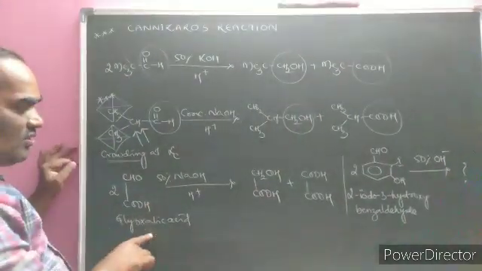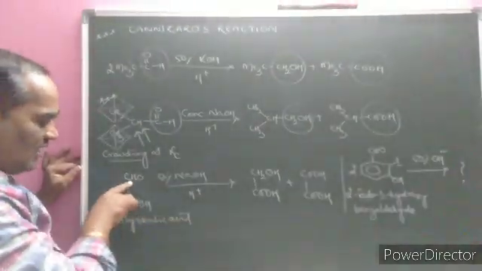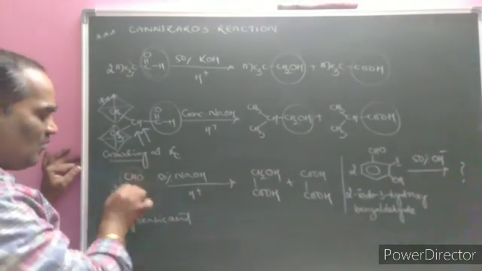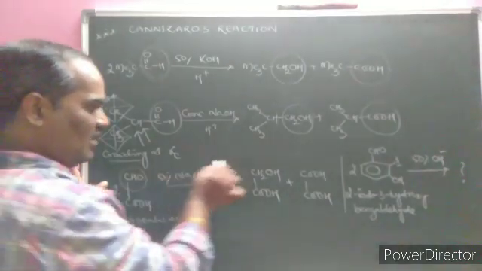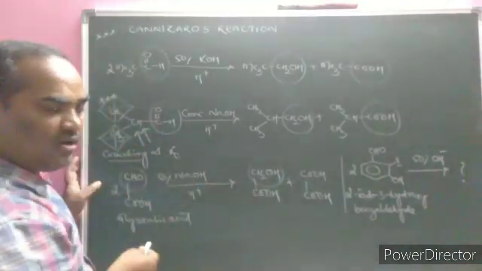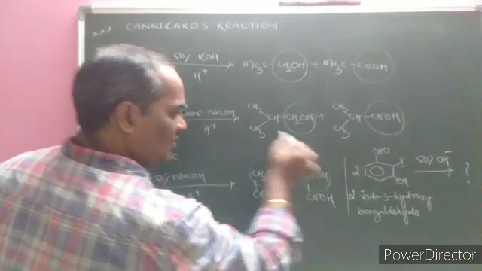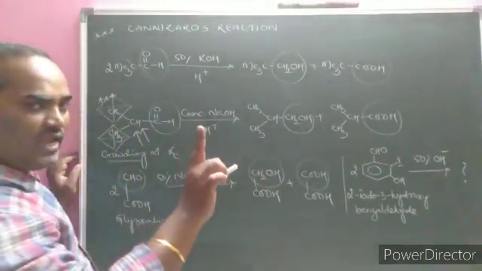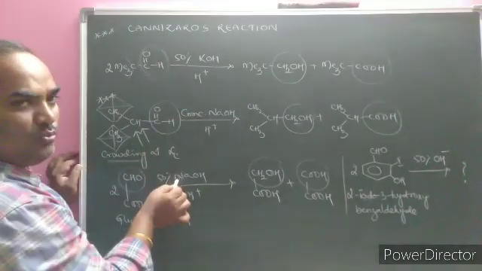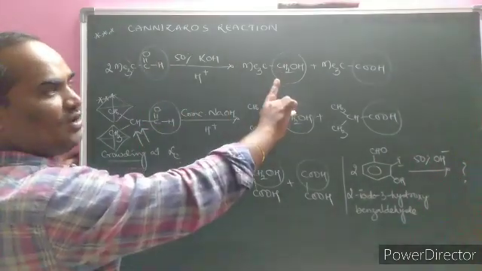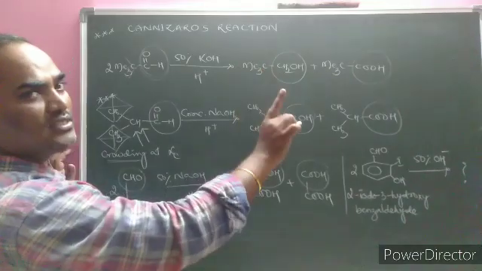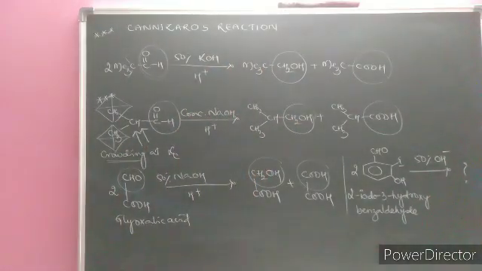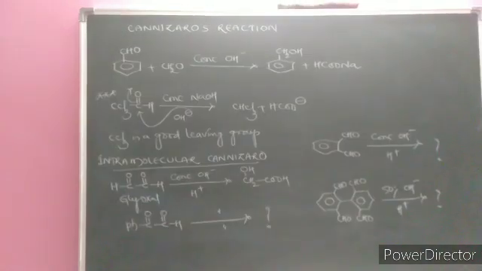Next one, glyoxylic acid is given. Here is the functional group, with no alpha hydrogen atom. Here an aldehyde group is there. The aldehyde is getting converted into alcohol, and again an aldehyde is getting converted into carboxylic acid. Our aim is that whatever aldehyde group is there gets converted into one alcohol and another carboxylic acid. These are some examples for the Cannizzaro reaction.